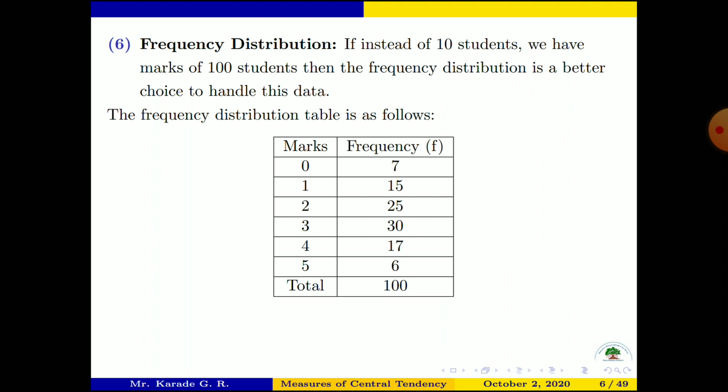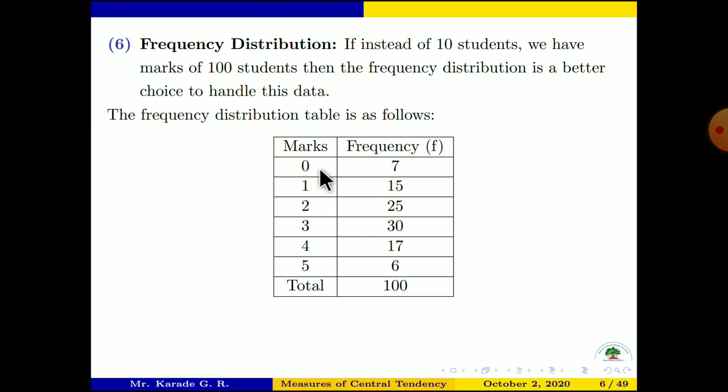What does this frequency distribution represent? The first column corresponds to marks. A student may have 0 marks out of 5, or 1 mark, 2, 3, 4, or 5 marks. Only 6 rows are there. What is this frequency? Suppose we have 100 numbers, and corresponding to 0 we have written the number 7.